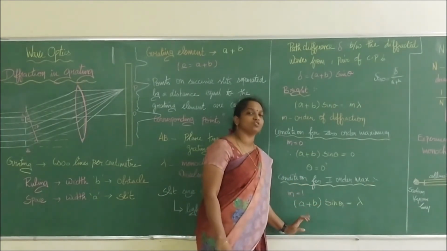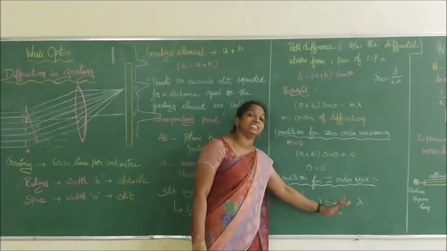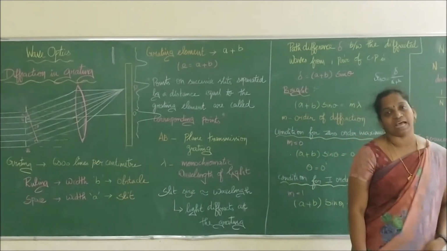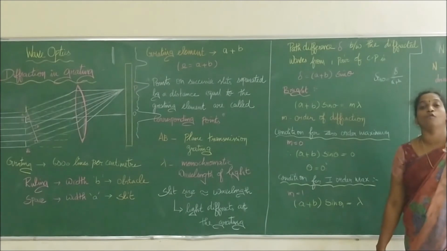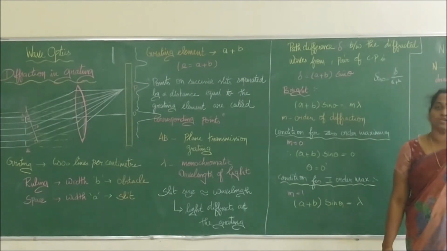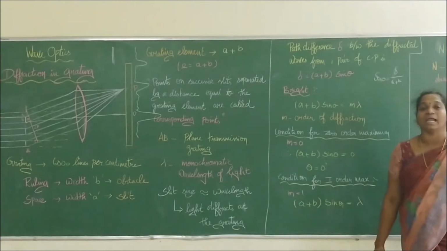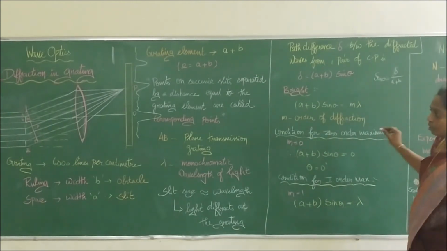Therefore the equation becomes (a + b) sin theta 2 is equal to 2 lambda. So like that we can go on saying. The brightness, the intensity, will be slowly reduced as we go from the zero order to the higher orders. The brightness of the fringes will be reduced. So we call that the order of maximums. Is that clear?